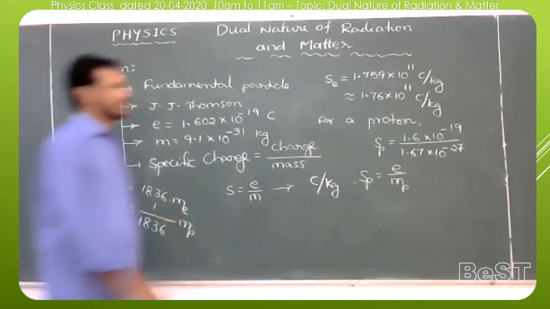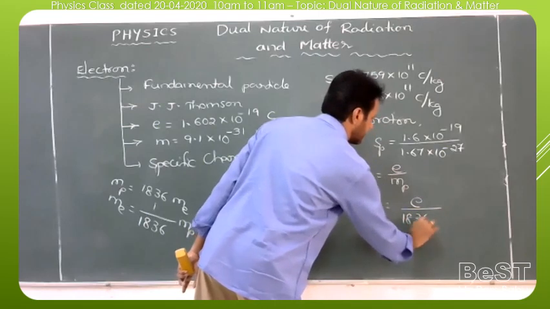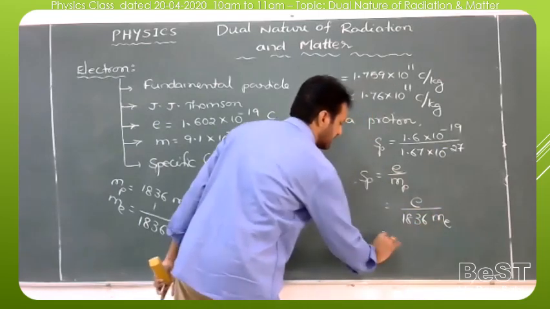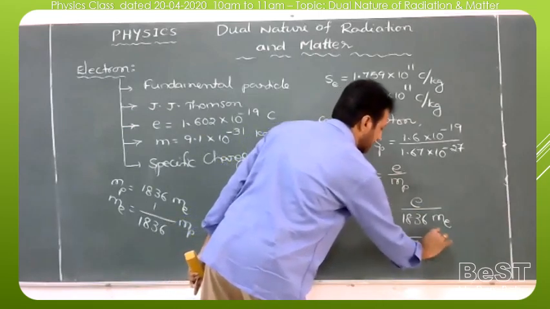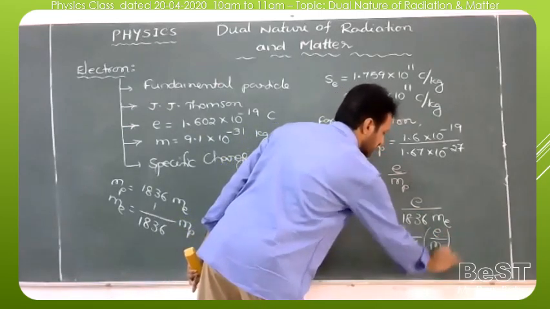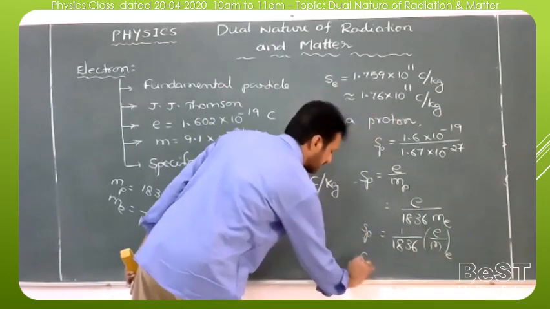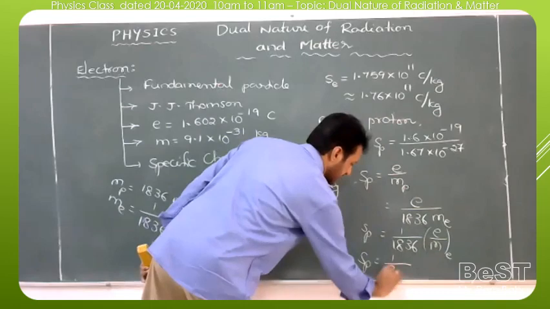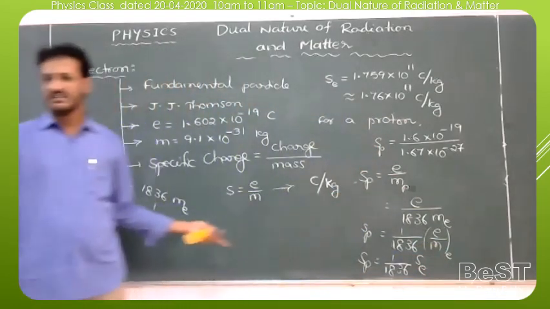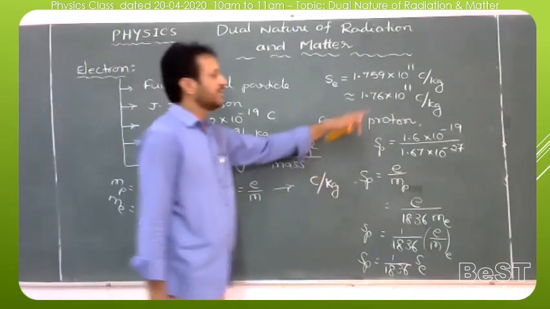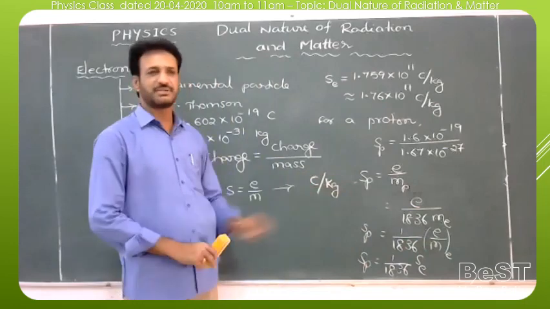So that is equal to 1 by 1836 into e by m. So the specific charge of the proton is 1 by 1836 times the specific charge of the electron. So simple. Whatever value we got, if you divide it by 1836, we will get the specific charge of the proton also.